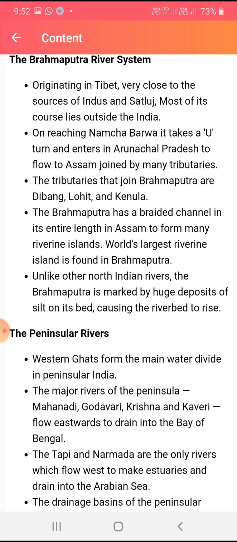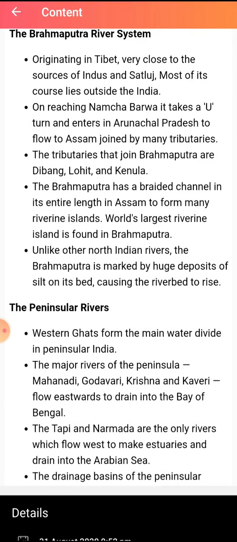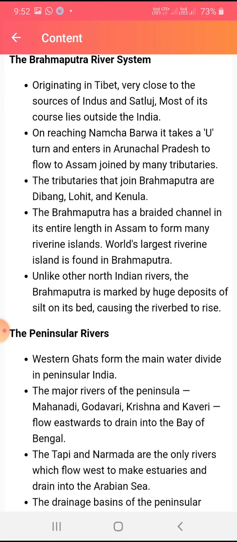Unlike other North Indian rivers, the Brahmaputra is made by huge deposits of silt, causing the river bed to rise. Okay, now let's start the peninsular rivers. In the peninsular region, the Western Ghats form the main water divide. The major rivers of the peninsula, Mahanadi, Godavari, Krishna and Kaveri, flow eastward to drain into the Bay of Bengal.